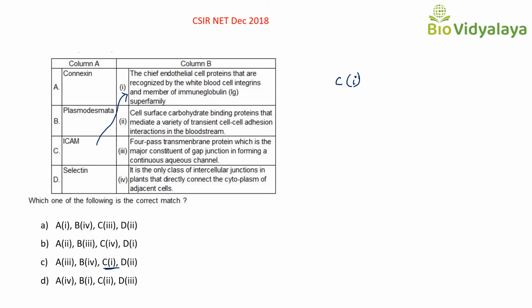Next is cell surface carbohydrate binding protein that mediates a variety of transient cell-cell adhesion interactions in the bloodstream. Which is correct? Carbohydrate moiety is present in selectin, isn't it? So this is D. So D is 2. Already we got the answer C1, D2. This is option C.